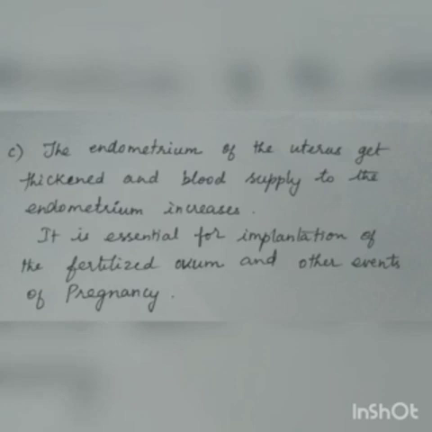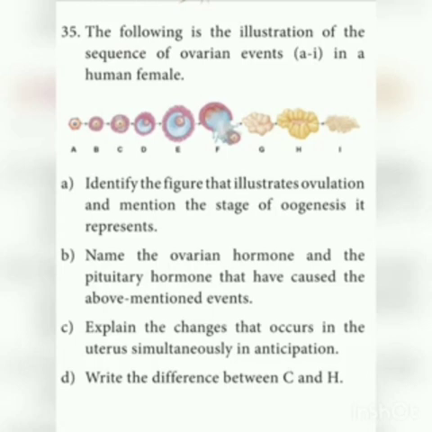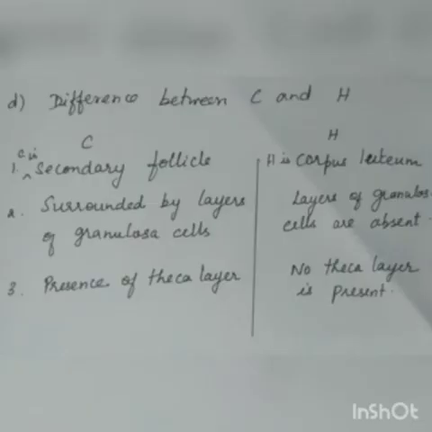Last question is the differences between C and H in this diagram. C is the secondary follicle and H is the corpus luteum. So write the difference between secondary follicle and corpus luteum, which they are asking indirectly. The secondary follicle is surrounded by layers of granulosa cells, whereas in the corpus luteum these granulosa cells are absent. In secondary follicles there are thecal layers, but these thecal layers are absent in corpus luteum.